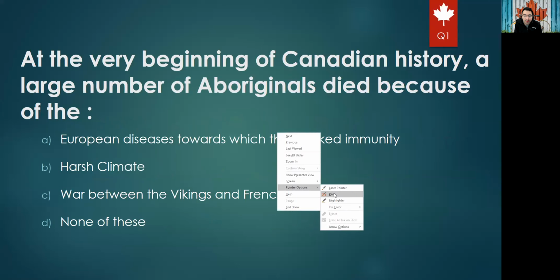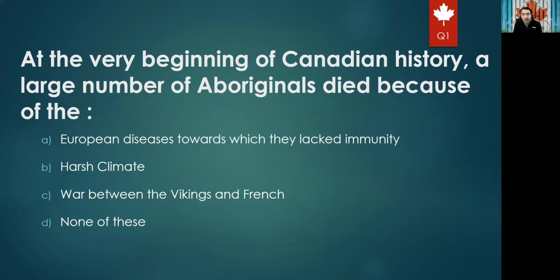So the first question will be: at the very beginning of Canadian history, a large number of Aboriginals died because of the... So take care, we're speaking about Aboriginal people here. The first option would be European diseases toward which they lacked immunity. B is harsh climate. C is war between the Vikings and French. And D, none of these.